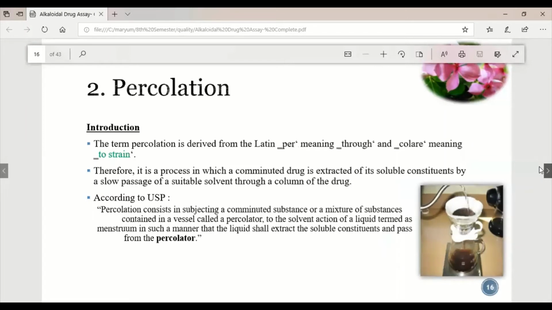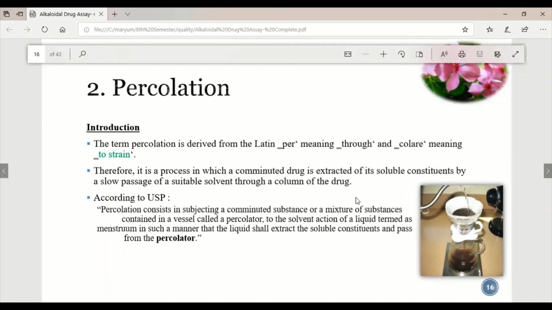Then comes percolation, the second procedure for the extraction of alkaloid. The term percolation is derived from the Latin words per, meaning through, and colare, meaning to strain. Therefore, the process is one in which the drug is extracted of its soluble constituents by slow passage of solvent through a column. In this procedure, we take a soaked or wetted alkaloidal drug in a vessel and pass solvent through it slowly, and with this process the alkaloid gets separated from the drug by a simple gravitational method.